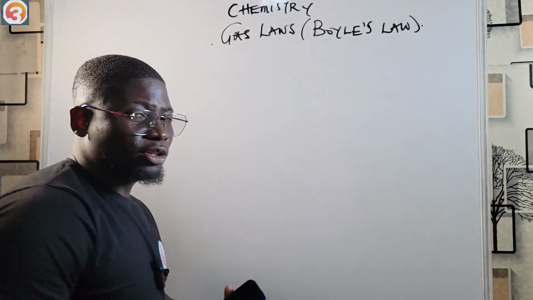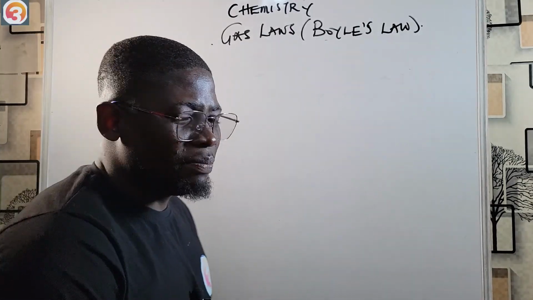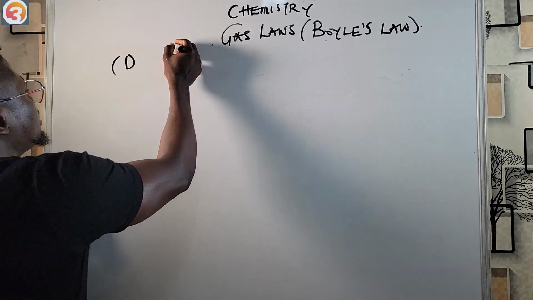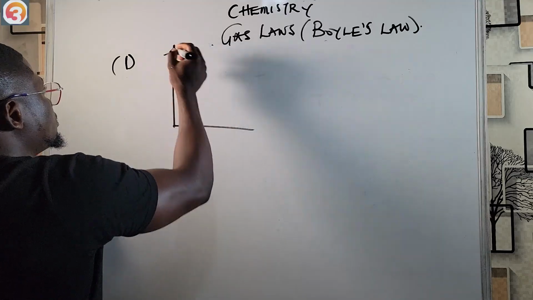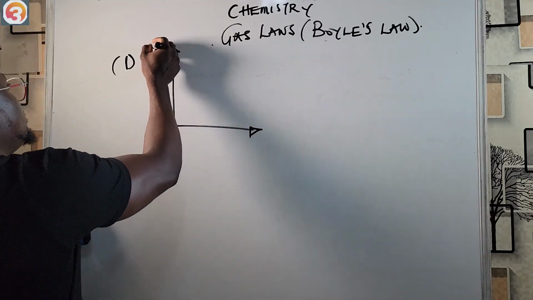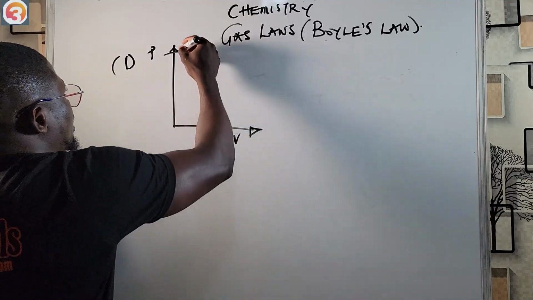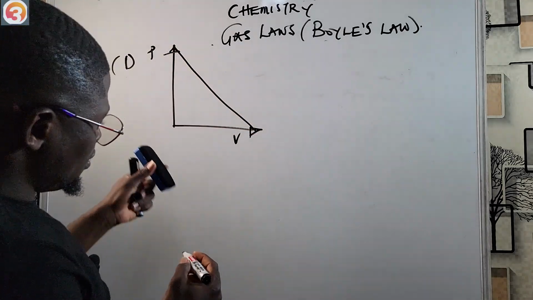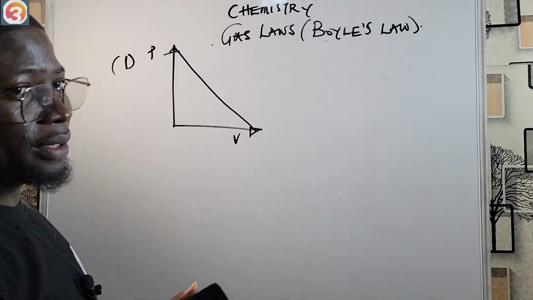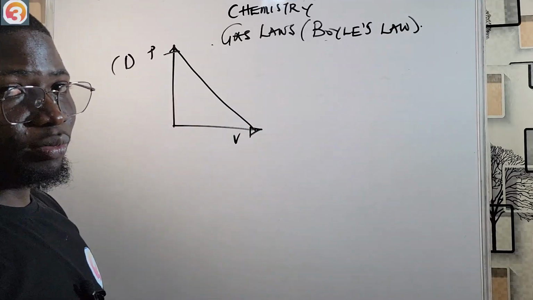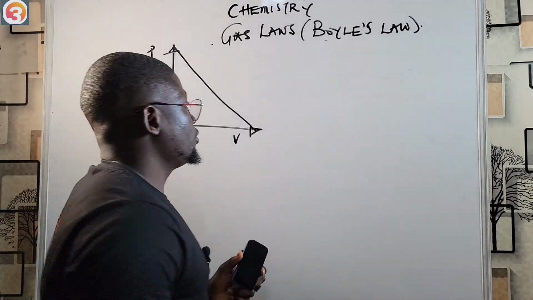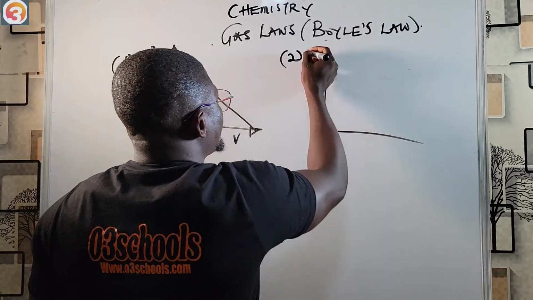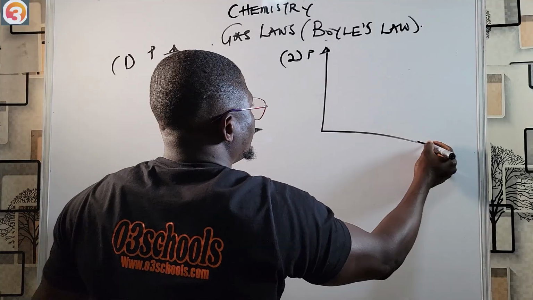Now, let's head back to the graphical representation of Boyle's law. Number one, we have this. This is pressure, this is volume, and the line goes like this, a straight line. So this is one representation, pressure and volume, showing inverse proportionality. Number two, another one, pressure, volume.